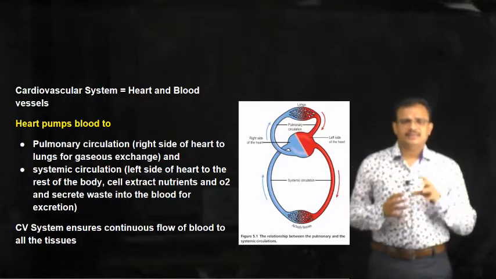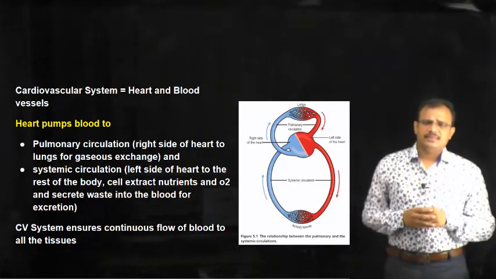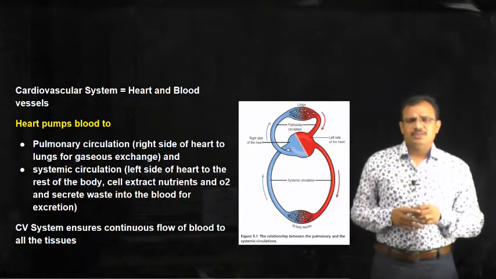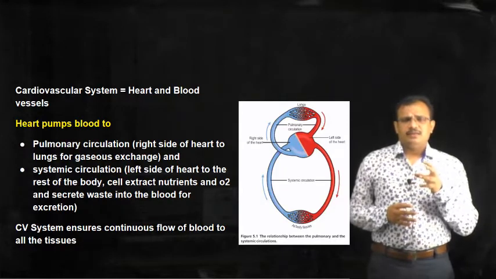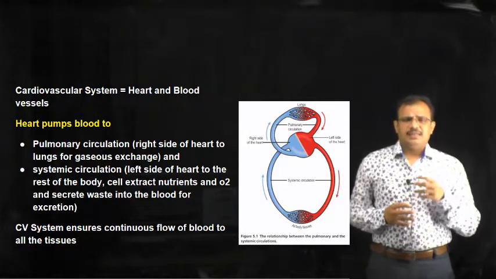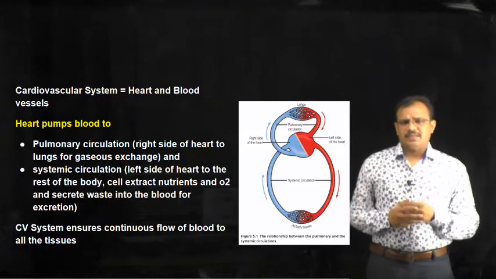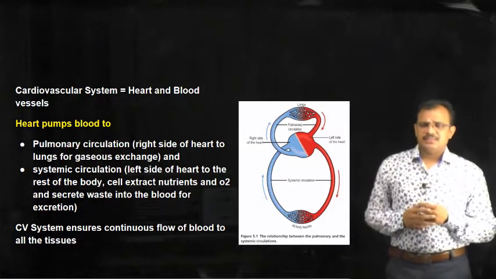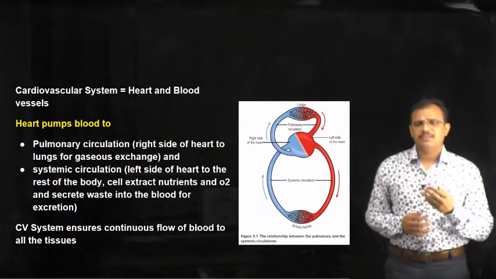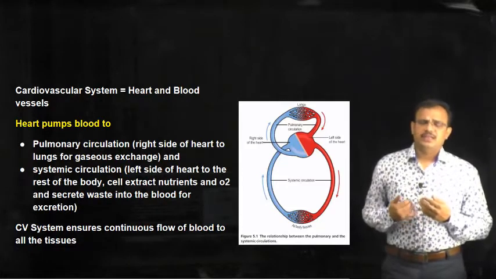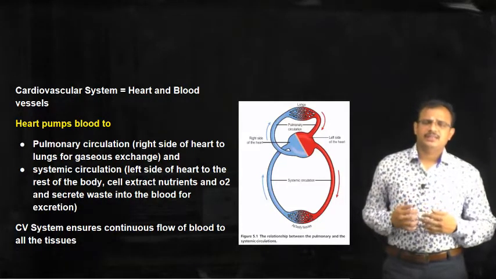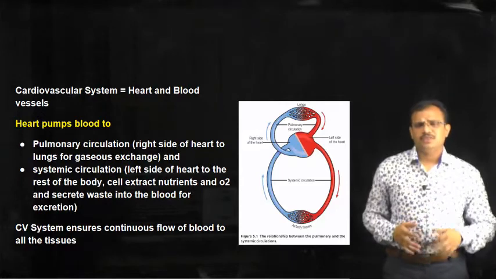The other circuit into which the blood is pumped by the heart is systemic circulation. Systemic circulation originates from the left side of the heart, and from there it is distributed to all parts of the body.